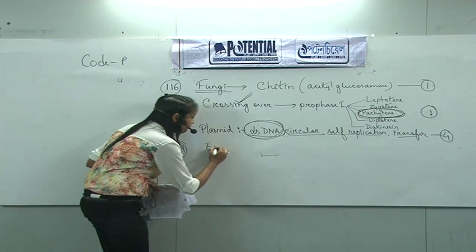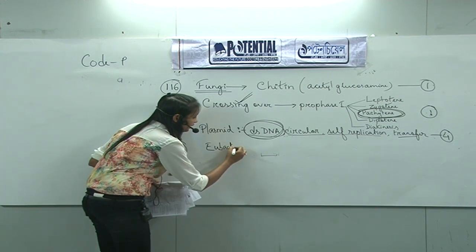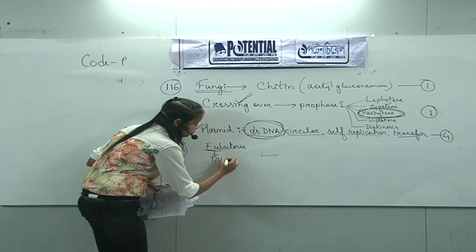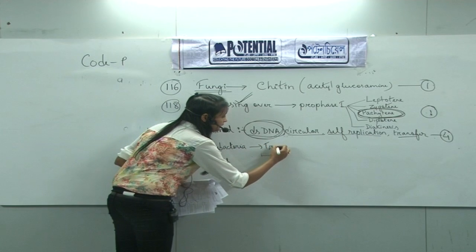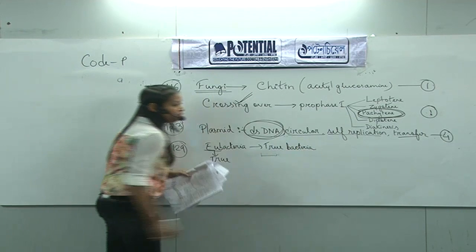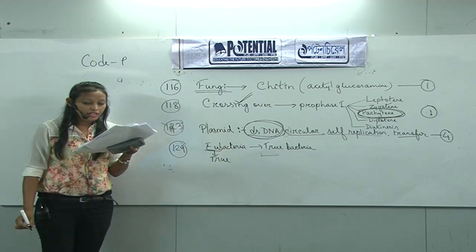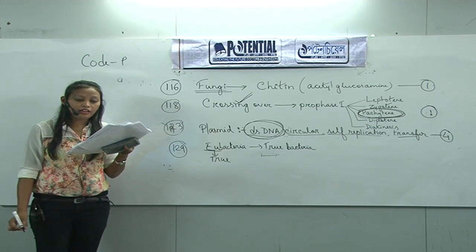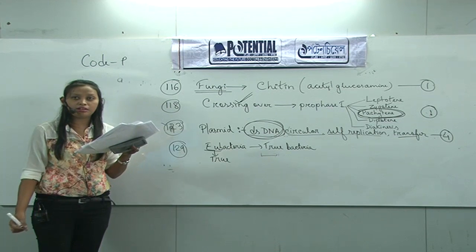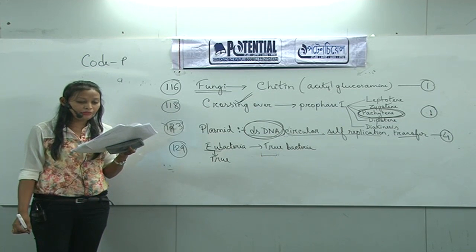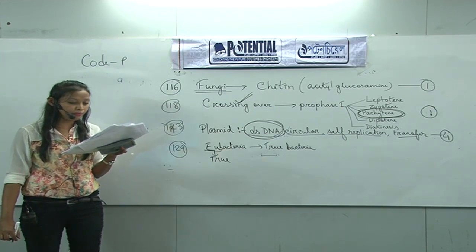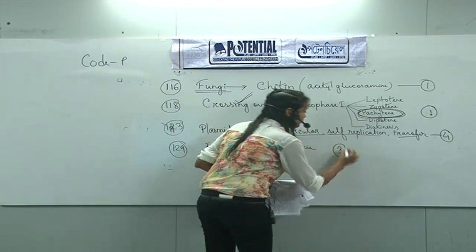Option 3, eubacteria are also called false bacteria. What is the meaning of the word eu? The word eu means true. So definitely eubacteria means the true bacteria. Option 4, Phycomycetes are also called algal fungi. We know Phycomycetes is a group which shares some characters similar to the algae, so that option is also correct. We have to find out the wrong statement, so the wrong statement will be 3.